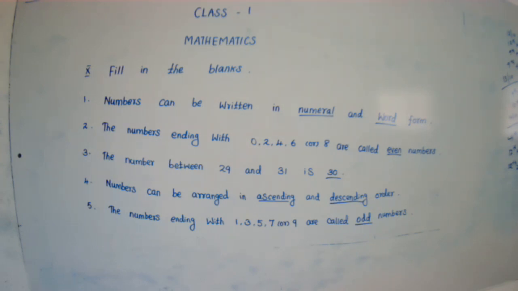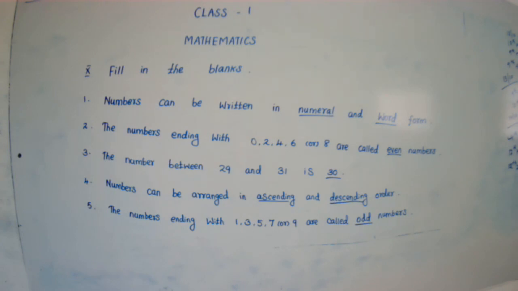The third one, the number between 29 and 31 is 30. The second one, the numbers ending with 0, 2, 4, 6, 8 are called even numbers. ஏதாவது நம்பர் கொடுத்திருந்தாங்கன்னா அந்த நம்பர்ஸ் 0 அல்லது 2 அல்லது 4 அல்லது 6 or 8 இந்த நம்பர்ஸ்ல முடிஞ்சிச்சுனா that is called even numbers.